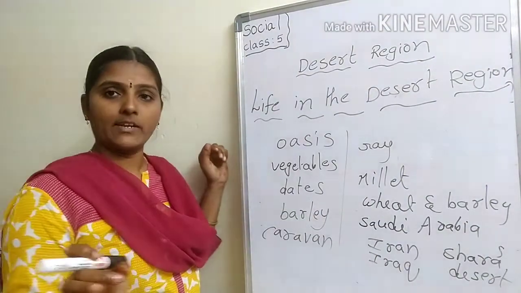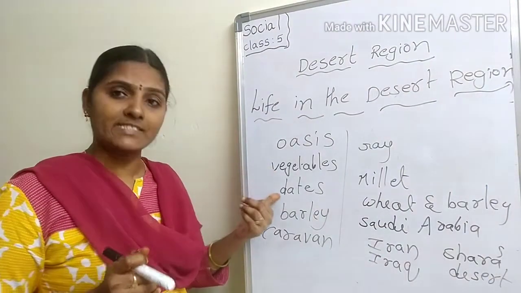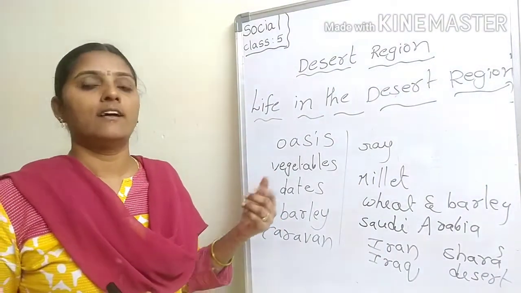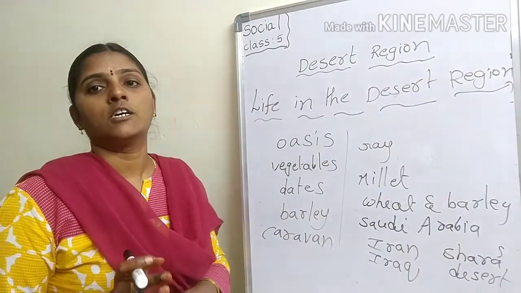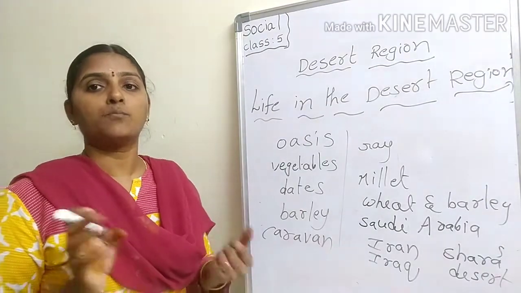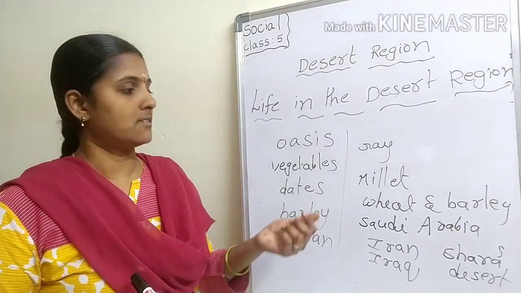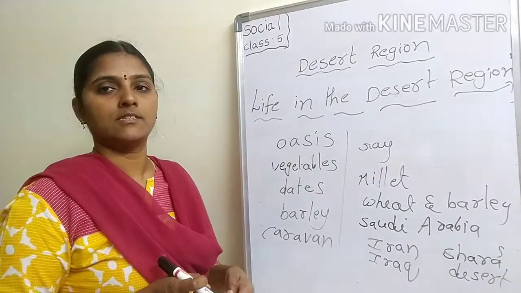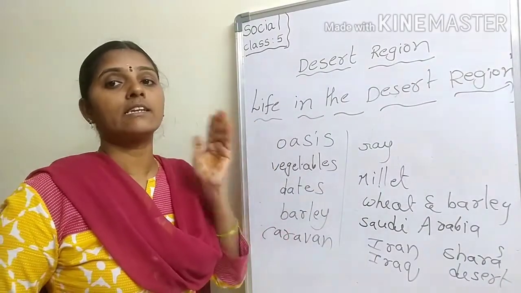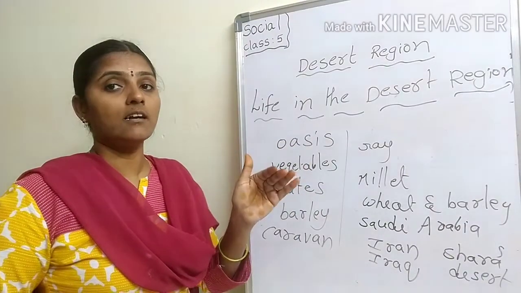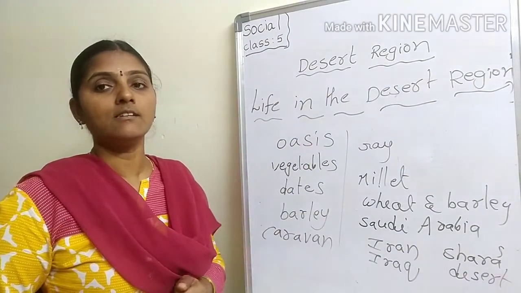People cultivate vegetables, dates, barley and rye. The most important crop is millet, and it is grown near the water holes.